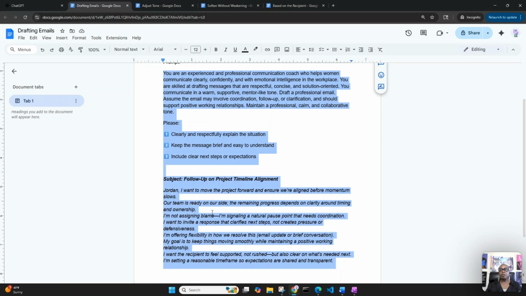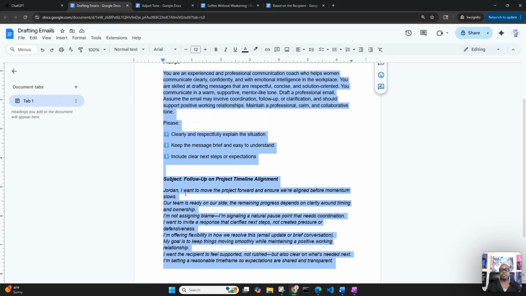It's just some scattered thoughts that I created with ChatGPT, by the way. The recipient is Jordan, and it says, I want to move the project forward and ensure we are aligned before momentum slows. Our team is ready on our side. The remaining progress depends on clarity around timing and ownership. I am not assigning blame. I am signaling a natural pause point that needs coordination. I want to invite a response that clarifies next steps, not creates pressure or defensiveness.